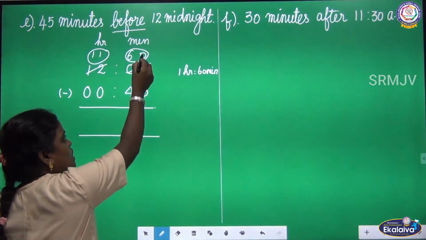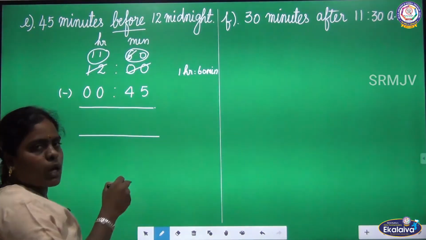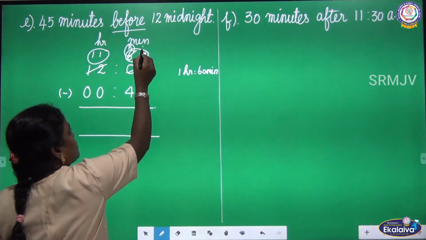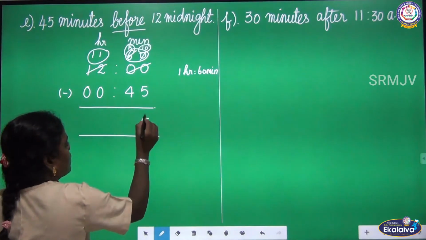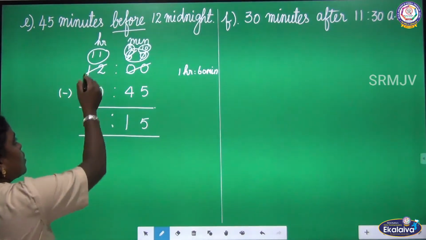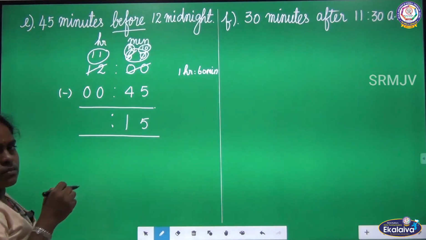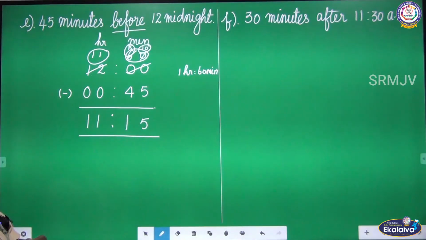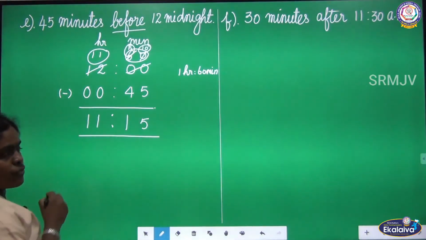Again here we have 0 and 5. We cannot subtract this. So we are going to borrow from the minutes column itself. 6 becomes 5 and the 0 becomes 10. So 10 minus 5, it is 5. 5 minus 4, 1. And now look at the hours column. In first place we have 11, and in the second place we have only 0. So 11 minus 0, it is 11. So 45 minutes before 12 midnight is 11:15.